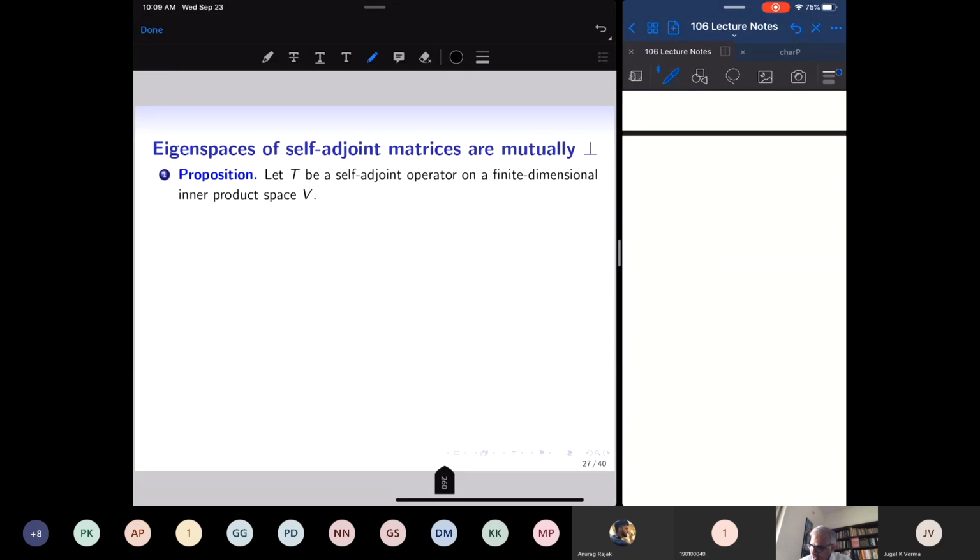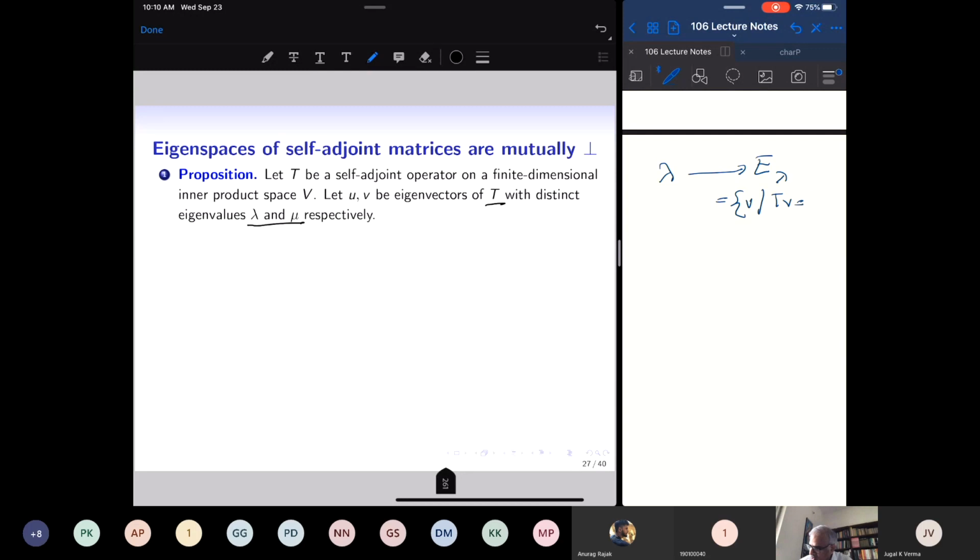Suppose I have a self-adjoint operator on a finite dimensional inner product space. Suppose u and v are eigenvectors with distinct eigenvalues. Lambda gives rise to the eigenspace E lambda, which consists of all vectors such that Tv is equal to lambda v. That is the eigenspace of this eigenvalue. Similarly, mu gives rise to the eigenspace E mu, and we have seen before that E lambda intersection E mu is the 0 vector.